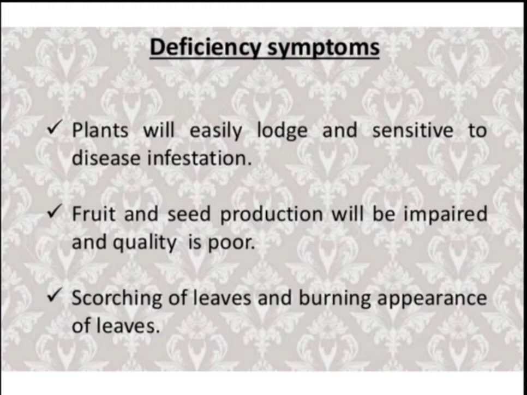Fruit and seed production will be impaired and quality is poor. Means fruit and seed production quality is lowered due to deficiency of potassium, and there is scorching of leaves and burning appearance of leaves. Means leaves appear like burned leaves.